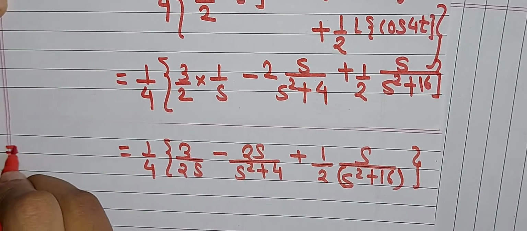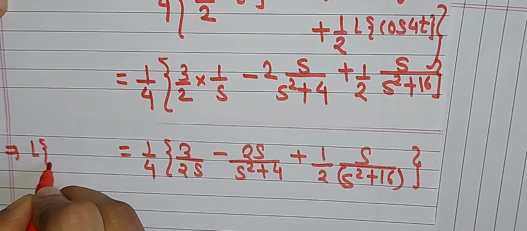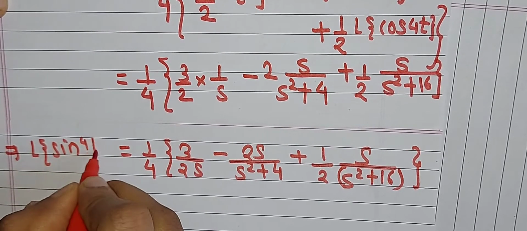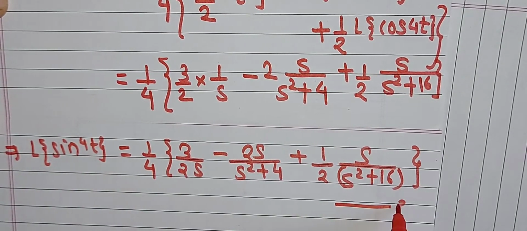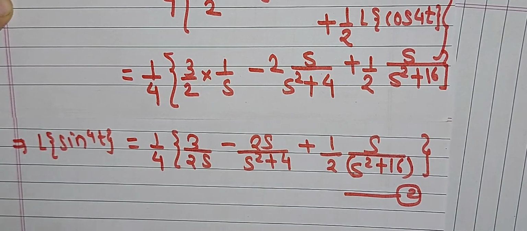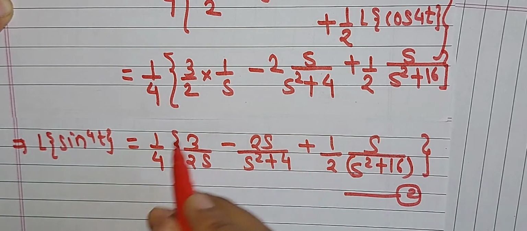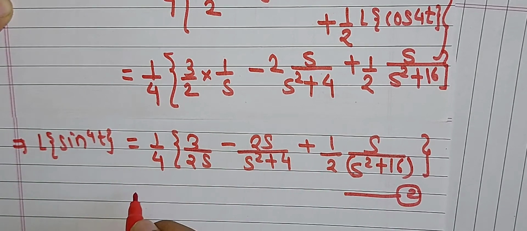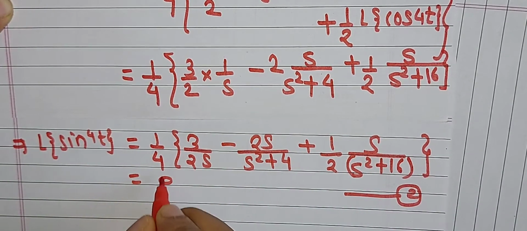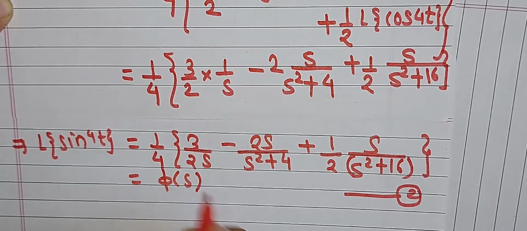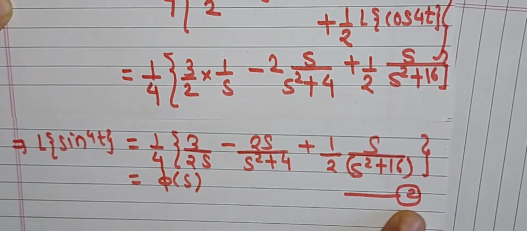So we have obtained this value, that is the Laplace transformation of sin raised to 4t, and we denote this equation as equation 2. Now observe one thing: whatever RHS we have calculated, strictly in which variable is it? In s. So this function we can denote by phi of s, and this is equation number 2.